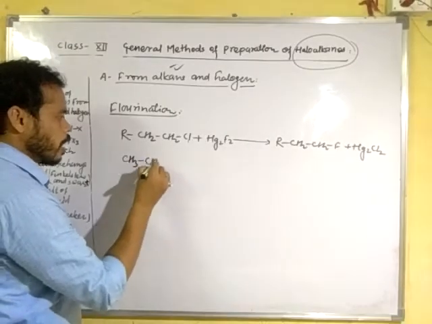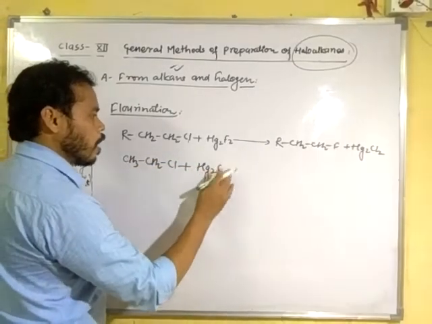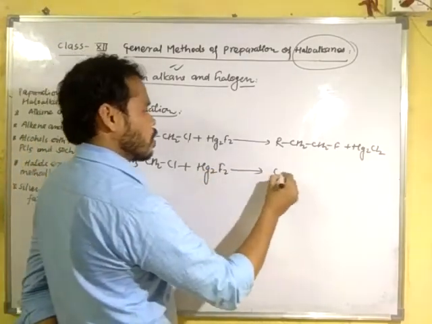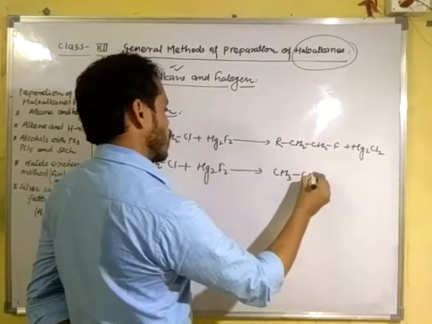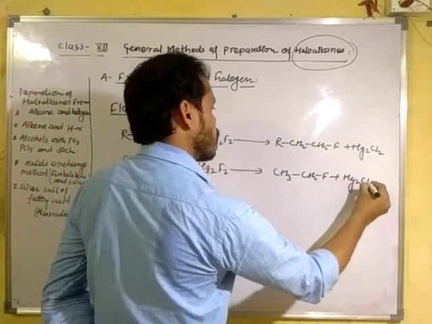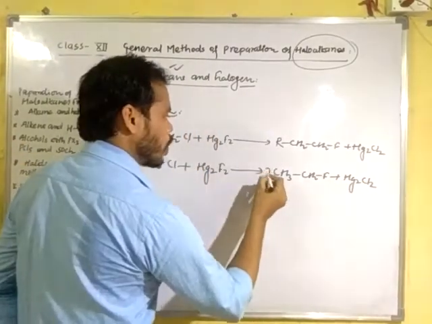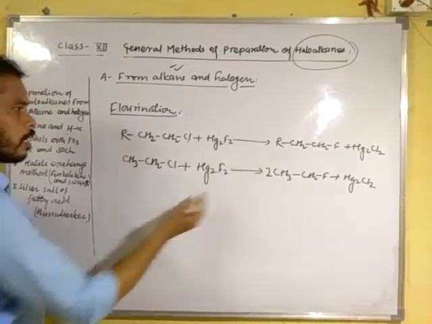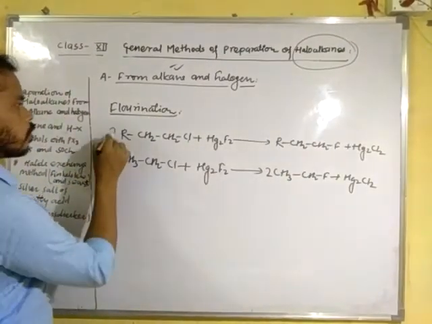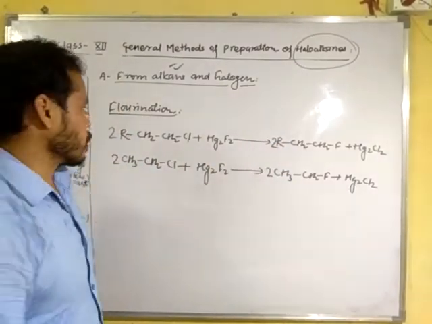CH3CH2Cl plus Hg2F2, mercurous fluoride, forms CH3CH2F plus Hg2Cl2. Now here 1 chlorine, here 2 chlorine, so multiply it with 2. Here 2 chlorine, clear? Multiply it with 2. This is the balanced reaction.